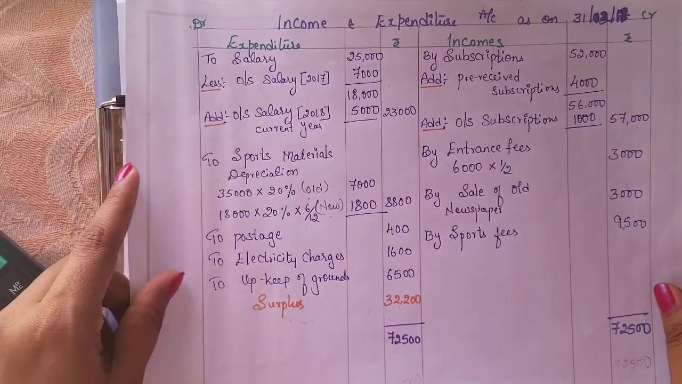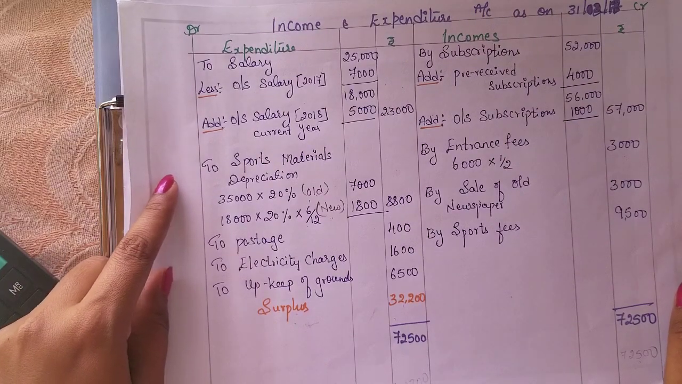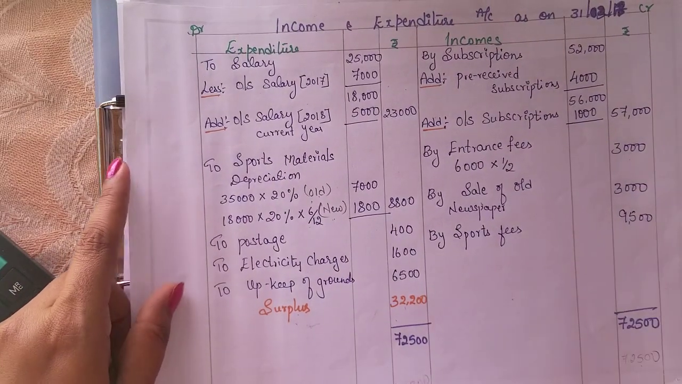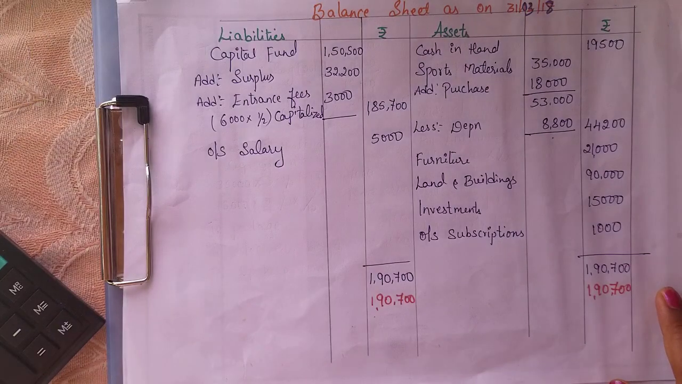Hope you all understood. This is the balance sheet. So this is the income and expenditure account, and this is the balance sheet.